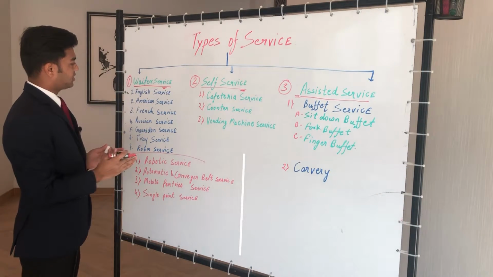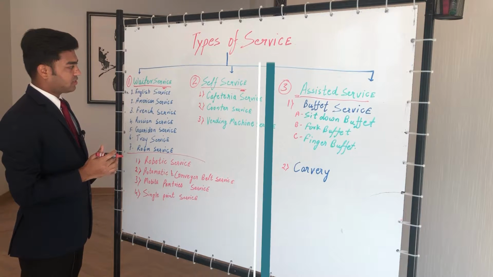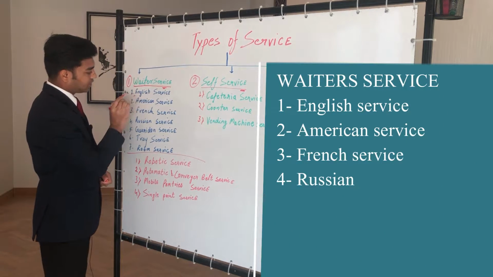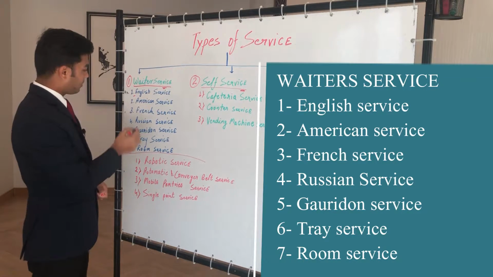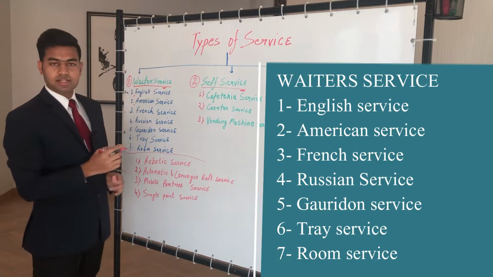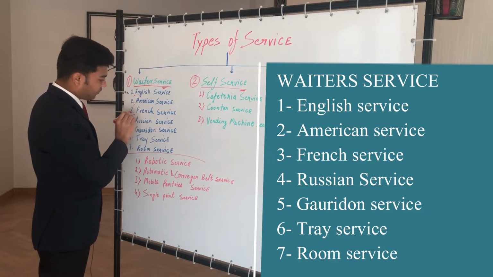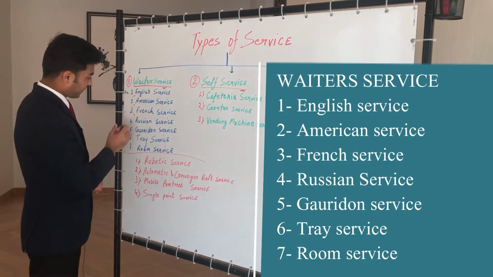In the waiter service, this is the classification where the waiter is going to help the guest in the service. Number one is English service, also called silver service. Number two is American service, also called pre-plated service. Number three is French service, called family service.